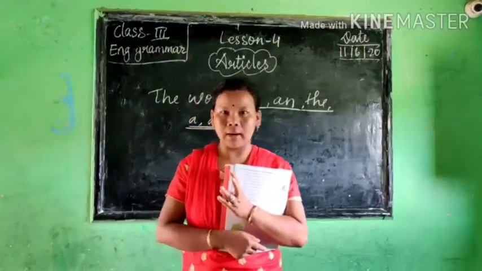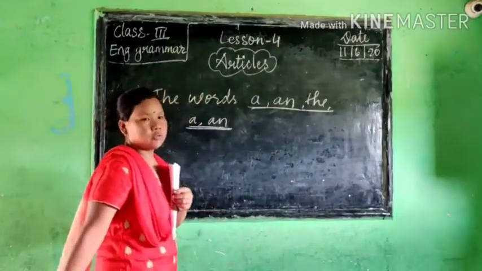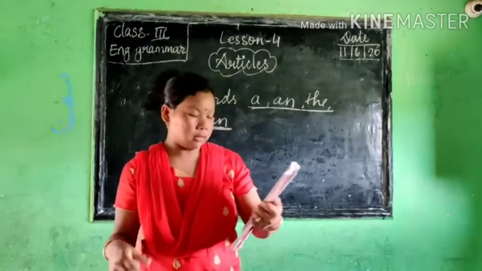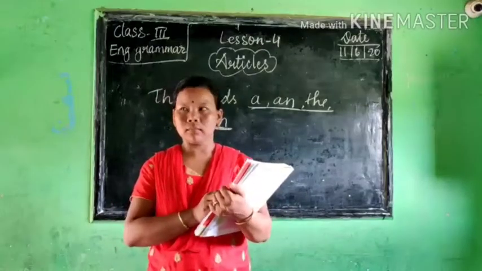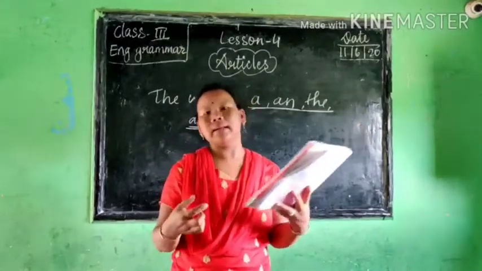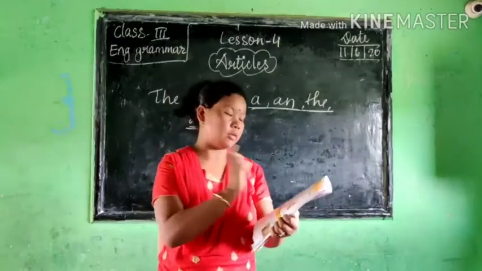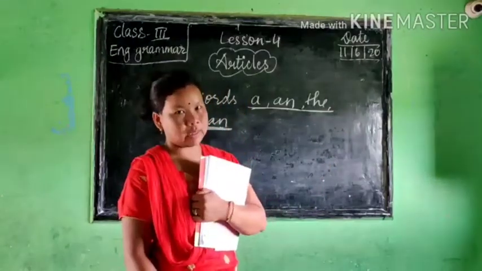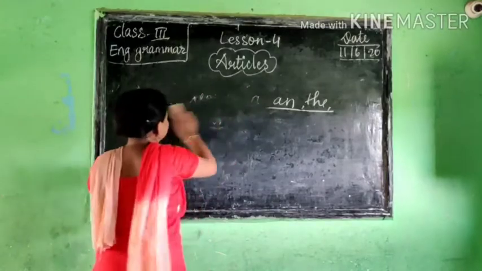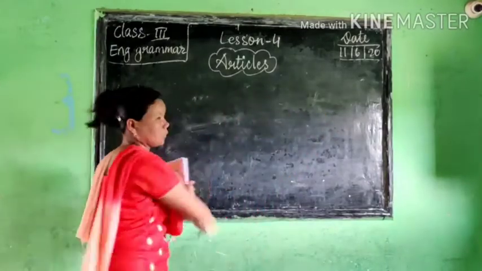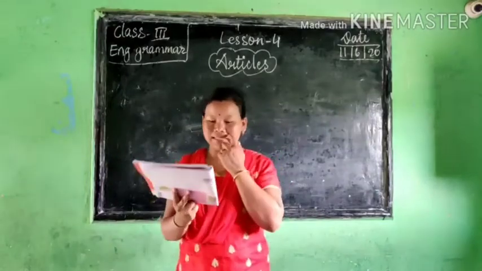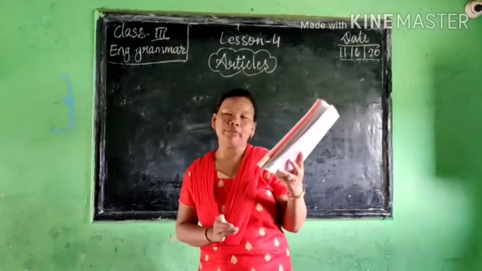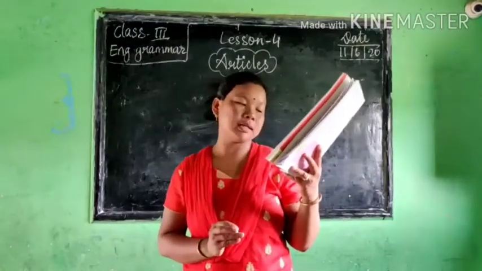That is called definite article, okay? So now first of all we will understand when to use a and when to use an. Then we will understand when to use the. Then we will do the exercise. So first of all we will understand where to use a or an. Here you see, the article a is used before a singular countable noun which begins with a consonant sound.